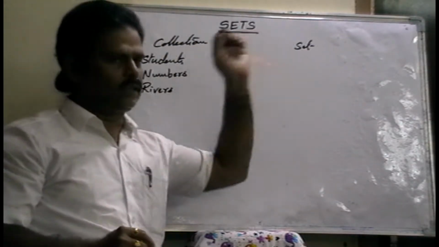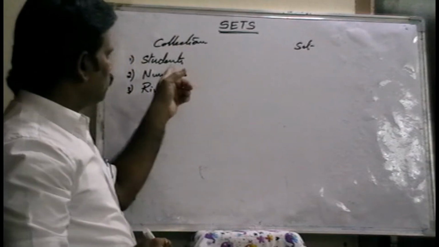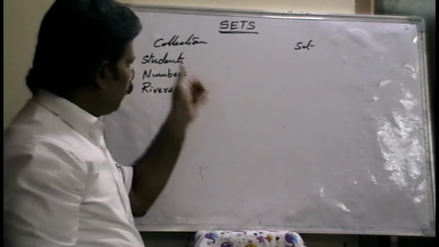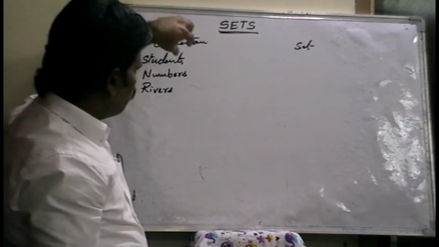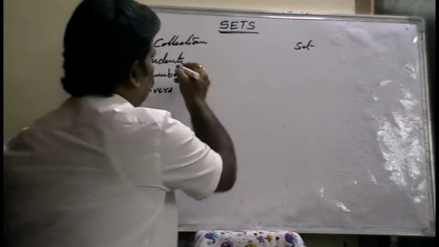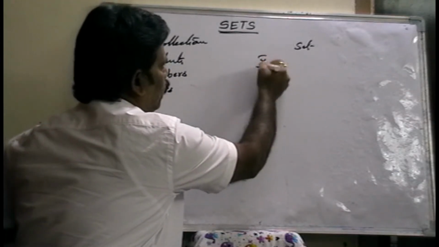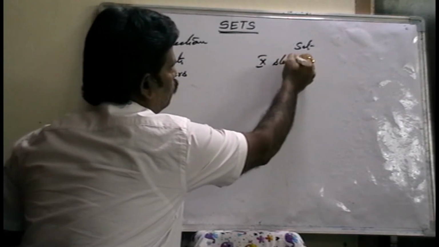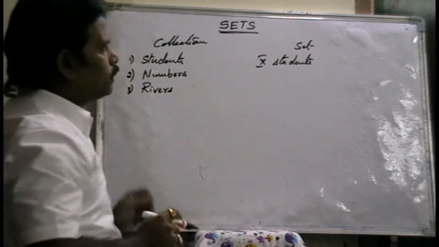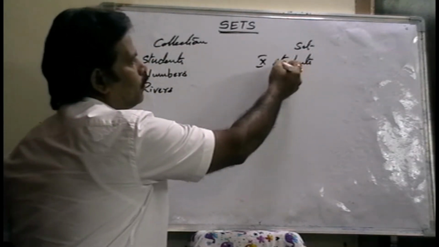Now what is a set? A set means it is well defined. Particularly we can mention the name of the students or the class of the students, for example, 10th class students. 10th class students means it is a set.